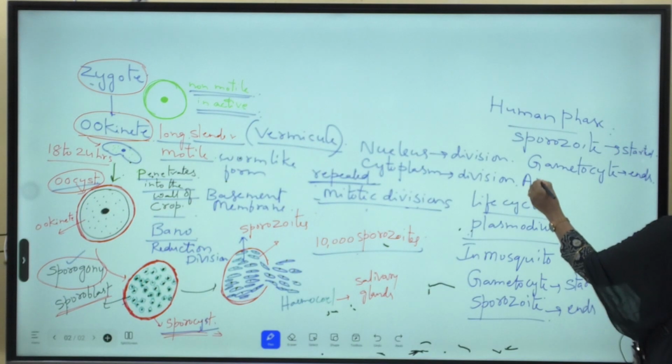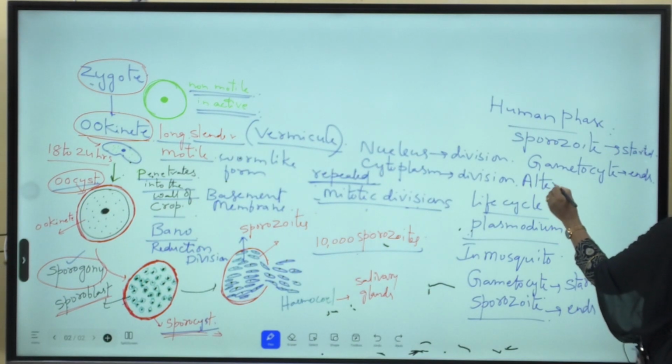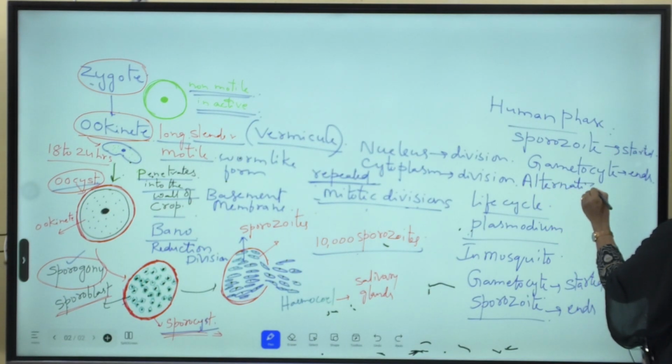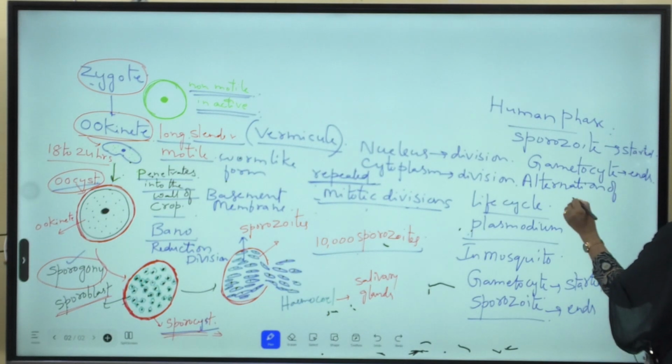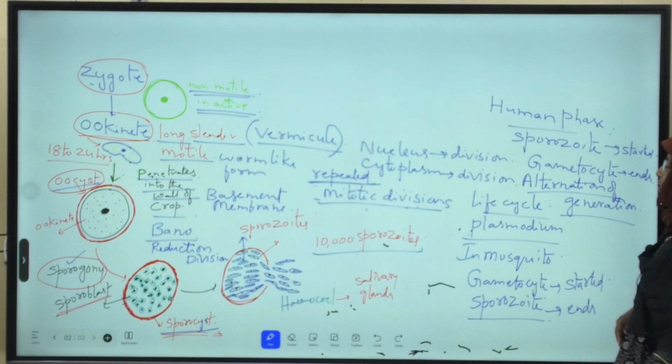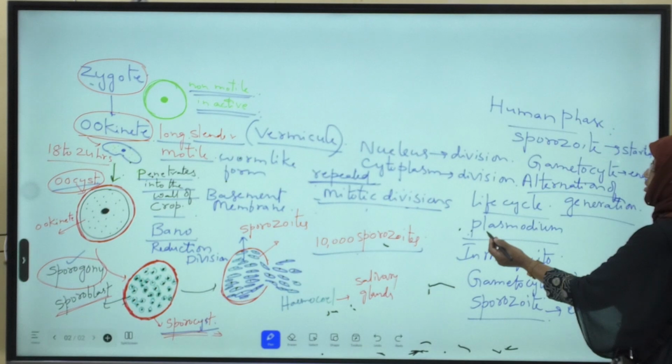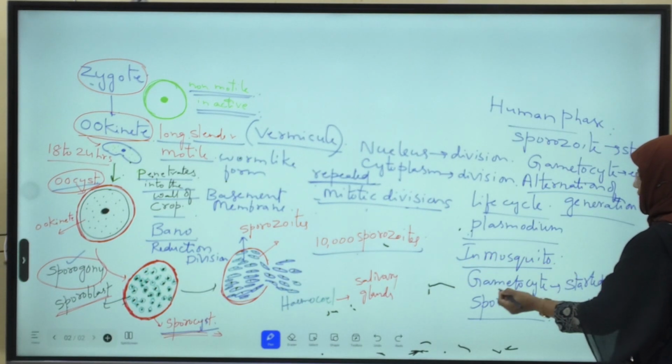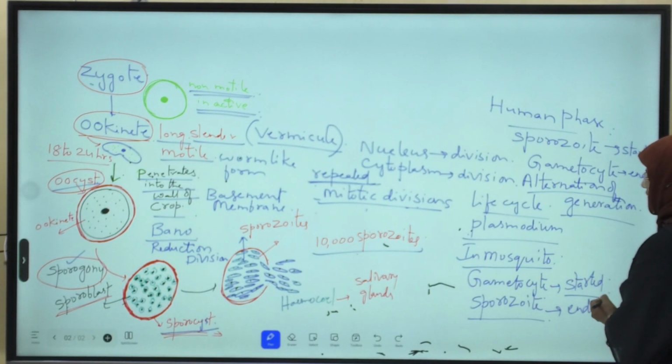So, in the life cycle of Plasmodium, a phenomenon is observed. It is called alternation of generations. That is, the life cycle of Plasmodium in mosquito started with the gametocyte stage and ends with the sporozoite stage.